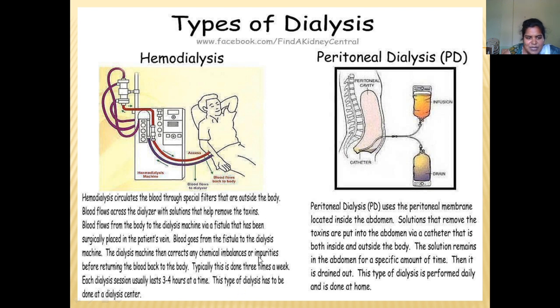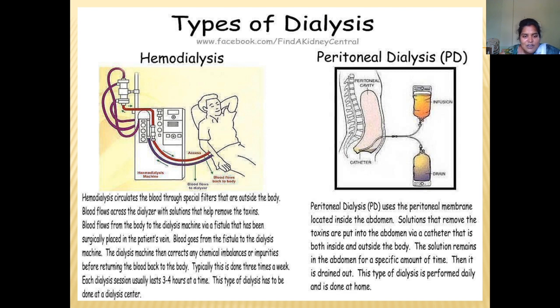Sometimes there will be equilibrium disturbance, so we have to monitor the patient continuously, because if the blood suddenly goes out, the equilibrium will be disturbed. So we have to stay there and observe for any hypertension, hypotension or tachycardia. Sometimes arrest also occurs, so we have to observe the patient.